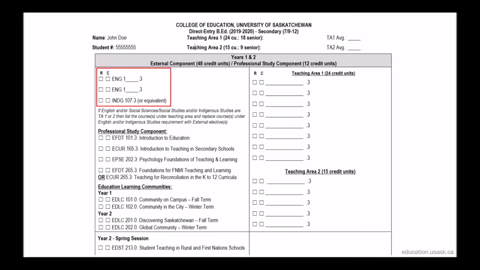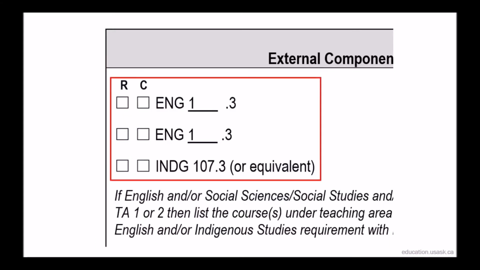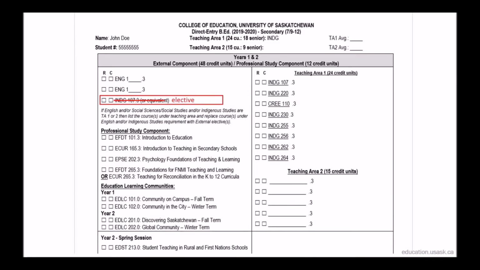On the left side of the program planning sheet, you'll see the requirements that every B.Ed student must complete. Every student is required to take 6 credit units of English, as well as Indigenous Studies 107 or an equivalent. If you select English as your teaching area 1 or 2, then the 6 credit units of English on the left side are replaced with external elective courses. External electives can be any course that the University of Saskatchewan offers for credit, but cannot be education courses. Similarly, if you select Social Sciences, Social Studies, or Indigenous Studies as your teaching area 1 or 2, then Indigenous Studies 107 on the left side is replaced with an external elective.